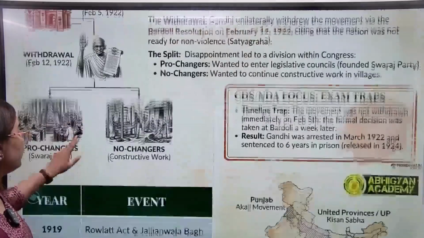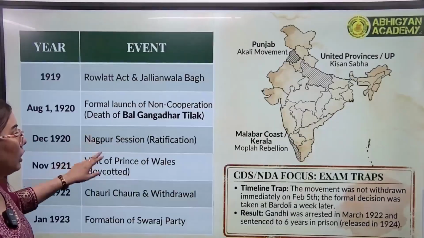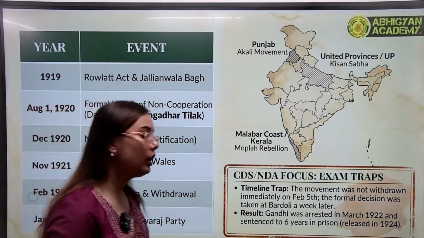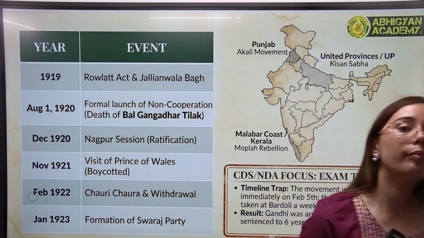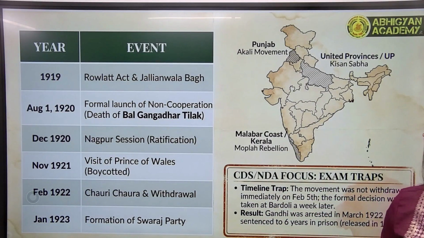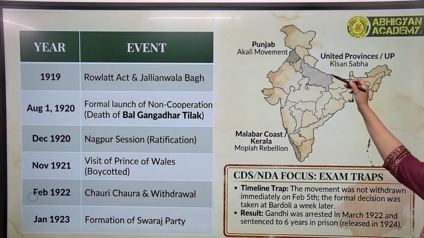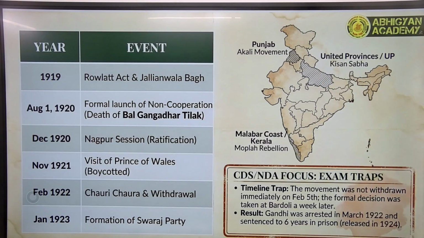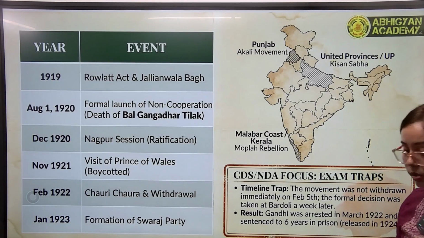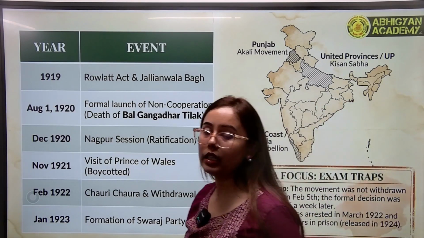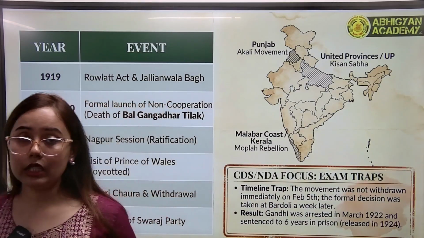This movement marked a very important event in modern history, because it became very popular in different parts of India, even in South India. But due to that violent incident, Gandhiji decided to withdraw this movement.